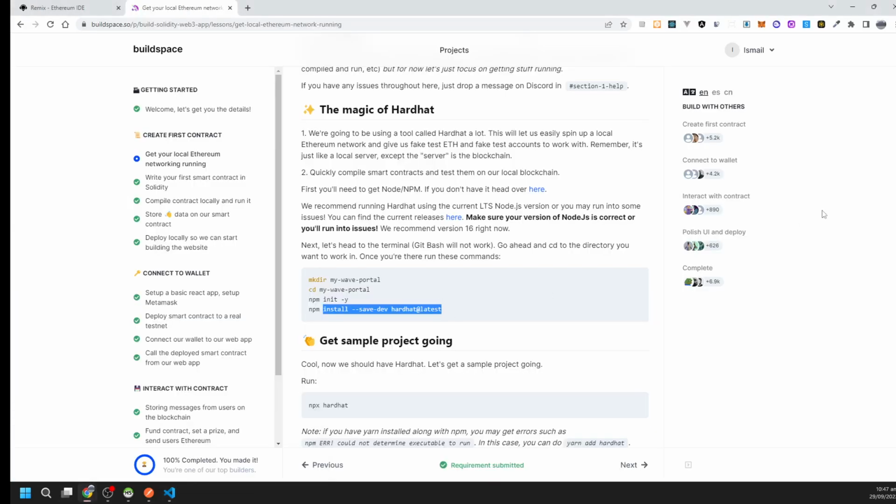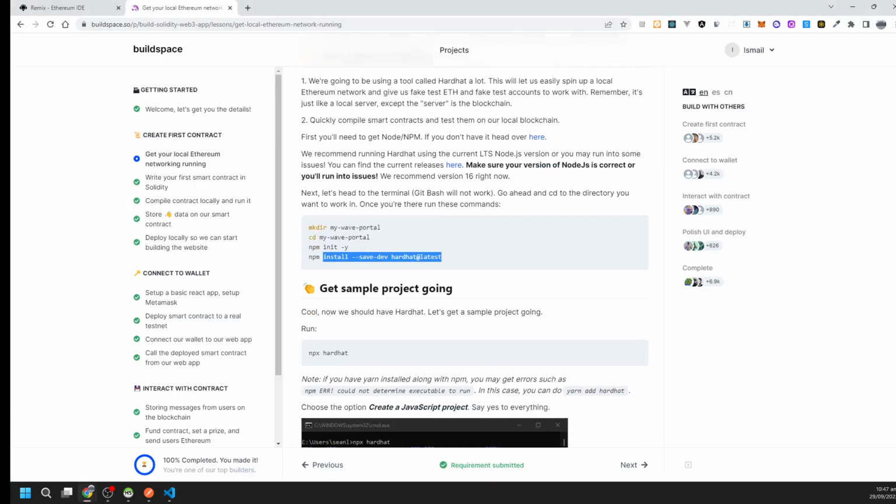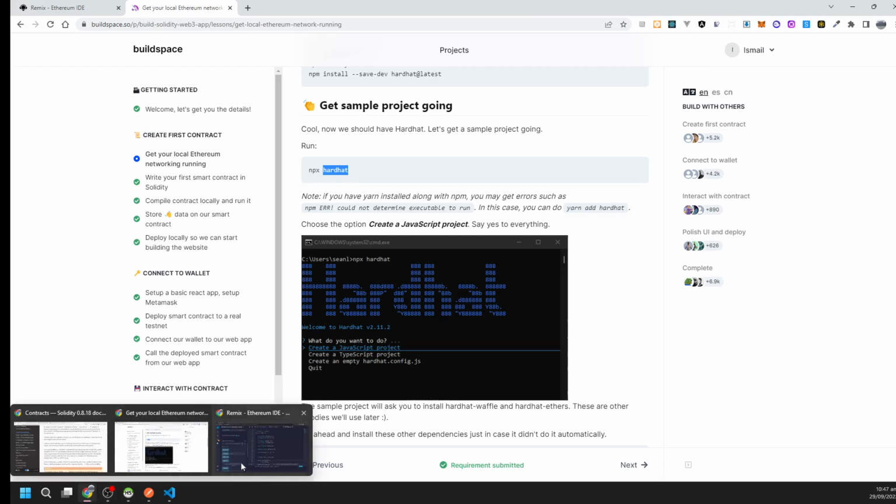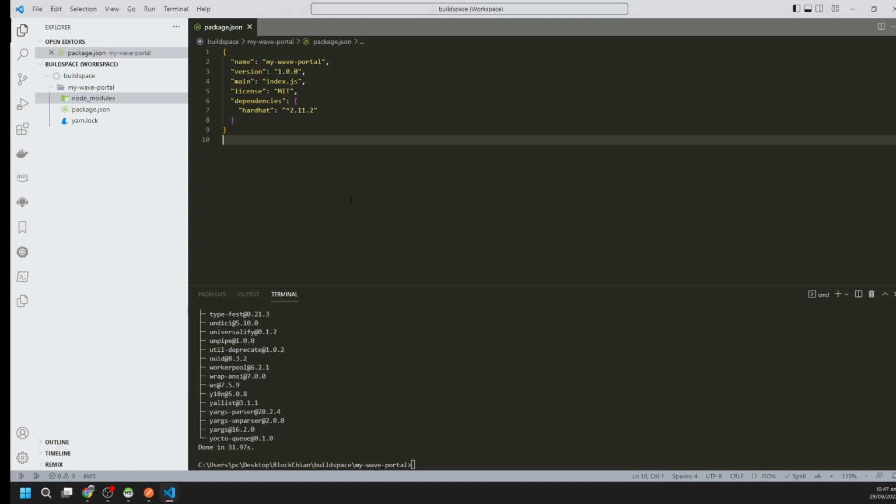Now what's next? Now we can run npx hardhat to create our sample project. Let's create it. Yarn hardhat.